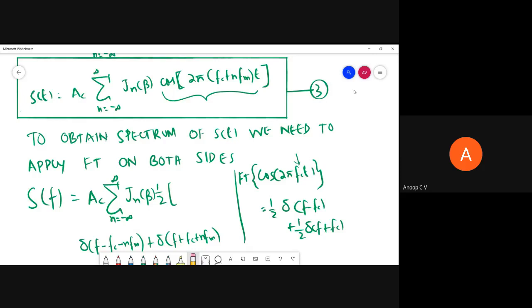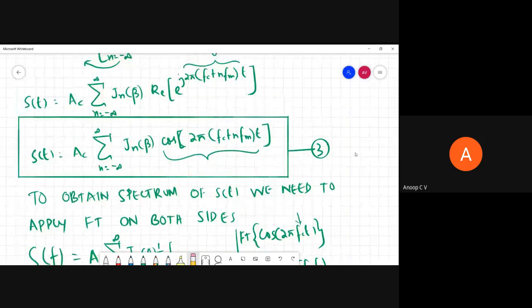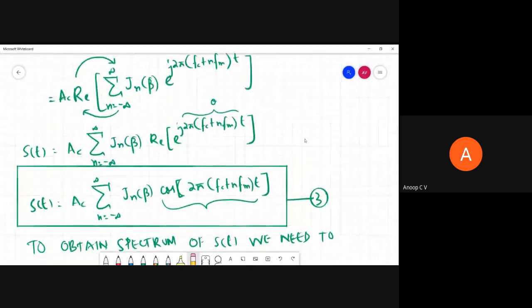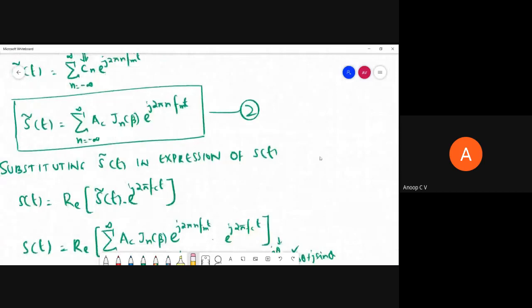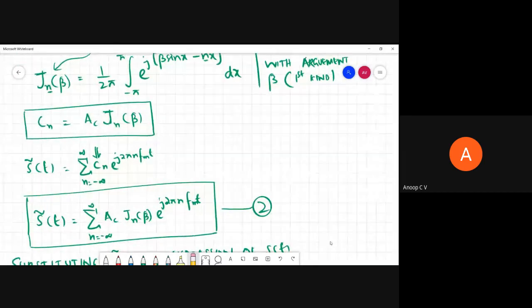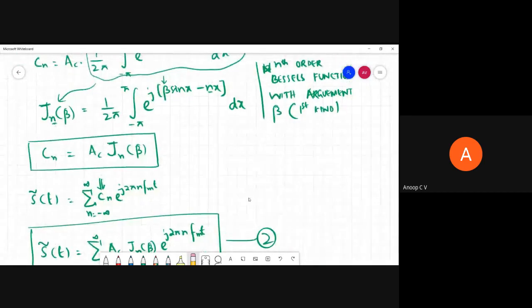So what is the Bessel's function? That again I have mentioned in the previous video, right? So Bessel's function is nothing but an integral of the form 1 by 2 pi integral from minus pi to pi e power j (beta sin x minus n x) dx. This is actually the nth order Bessel's function with argument beta, and it's a Bessel function of first kind, right?